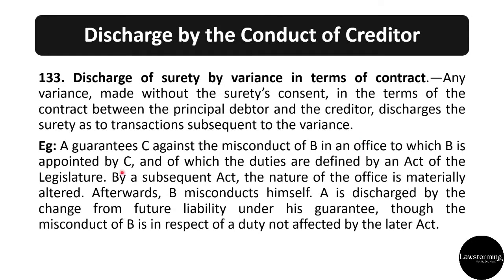Now in the example, A guarantees C against the misconduct of B in an office to which B is appointed by C and of which the duties are defined by an act of the legislature. By a subsequent act, the nature of the office is materially altered. Afterwards, B misconducts himself. So क्योंकि subsequent act के through the nature is materially altered, A is discharged by the change from future liability under his guarantee, though the misconduct of B is in respect of a duty not affected by the later act. But अगर बिना surety को बताए आप कुछ भी variance कर रहे हो and he did not consent to it, then he will not be liable for any future transactions. So it automatically discharges the surety.